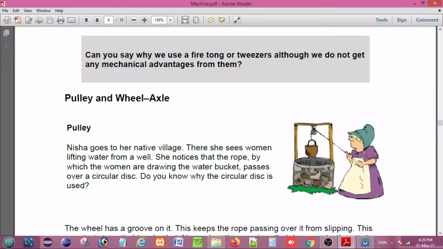One end of the string is connected to the load, while the effort E is applied at the other end of the string or rope. Both the load L and the effort E are downwards. Here we find that the load is acting downwards, and we also give the effort downwards.